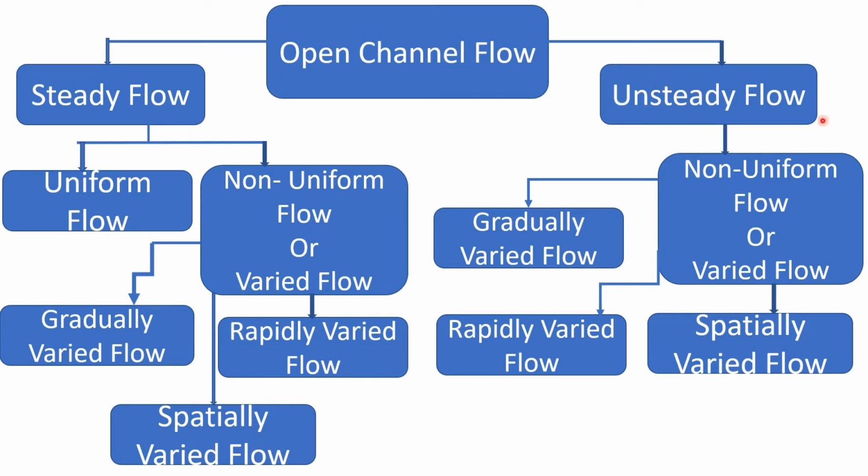Now unsteady flow. Here uniform unsteady flow is practically impossible. So there is only non-uniform flow or varied flow for unsteady flow. And again it is divided into gradually varied flow, rapidly varied flow, and spatially varied flow.